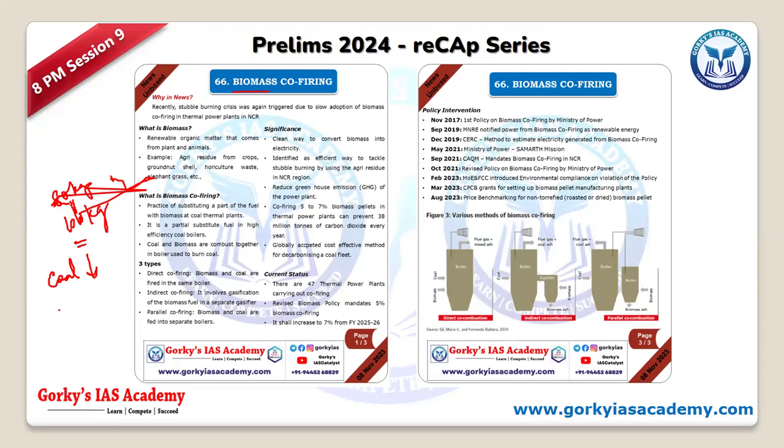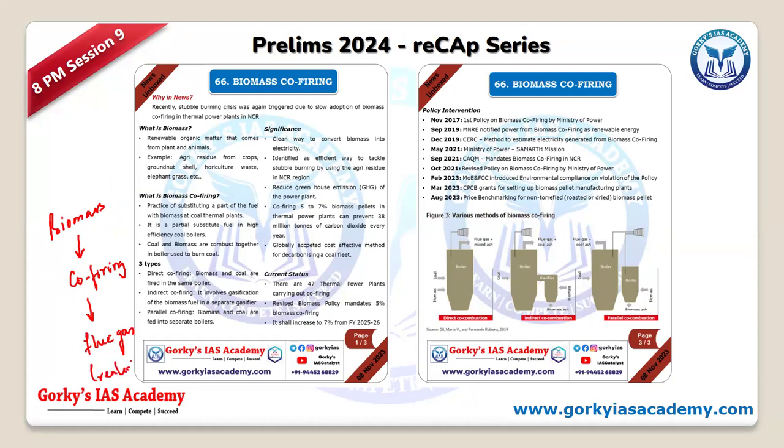When you burn the biomass openly, what will happen? It will directly affect your environment. Whereas here, the biomass used in co-firing will be cleansed, and only the pure form of biomass is going to be used, and the flue gas can be treated and then let into the atmosphere. So this is possible, but when you just burn it in the fields, what will happen? Everything will be going into the atmosphere.